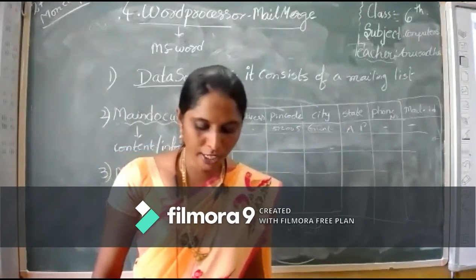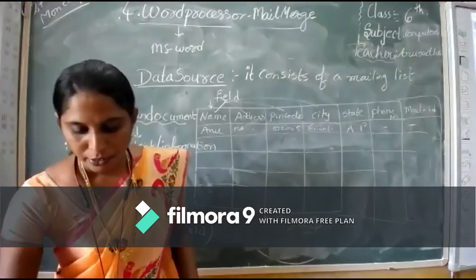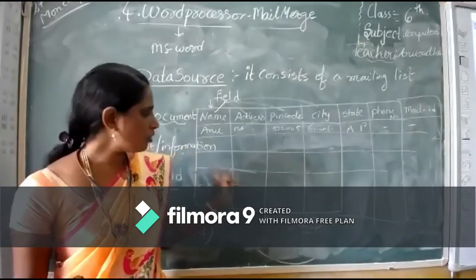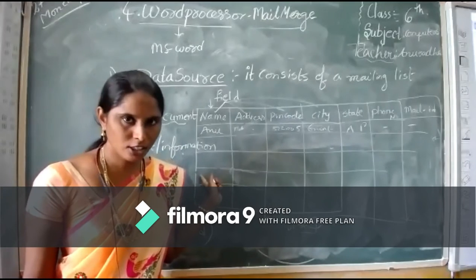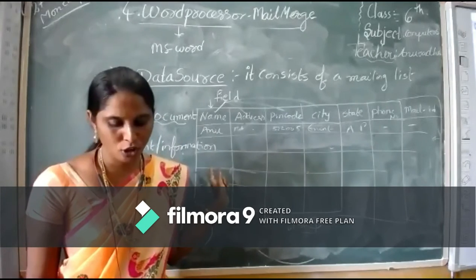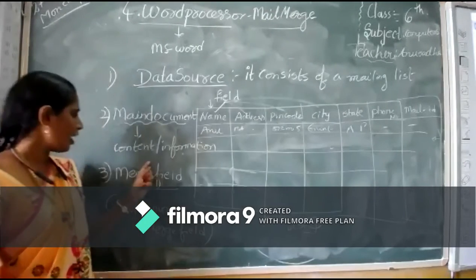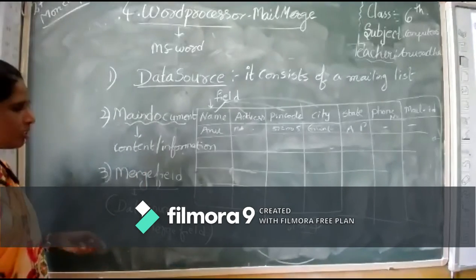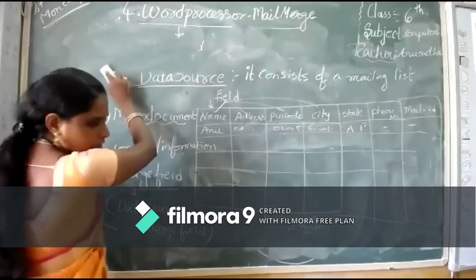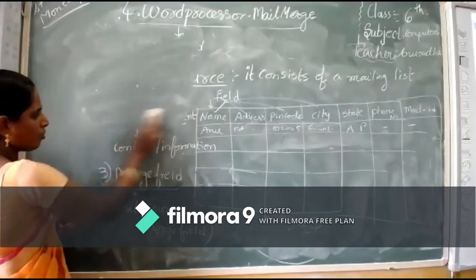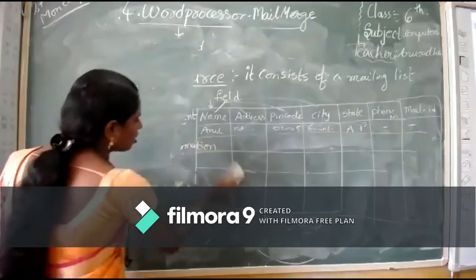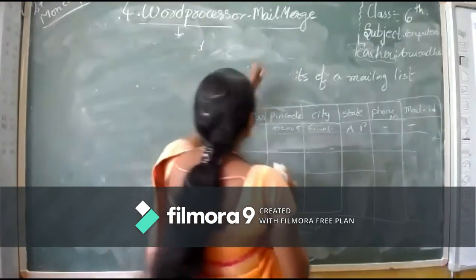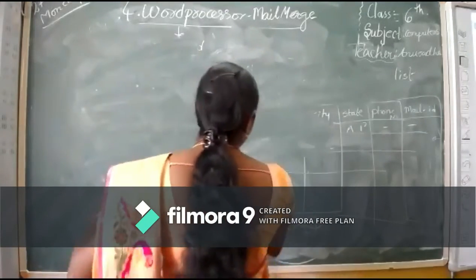So this merge field is where we insert the data source and main document. We write the information in the main document. Now, how many steps does mail merge involve?